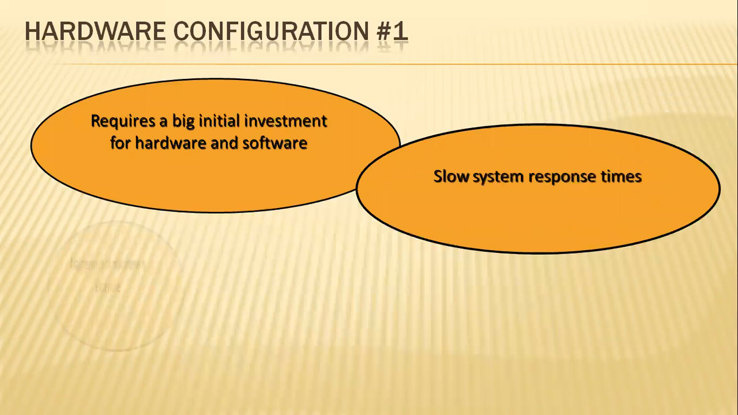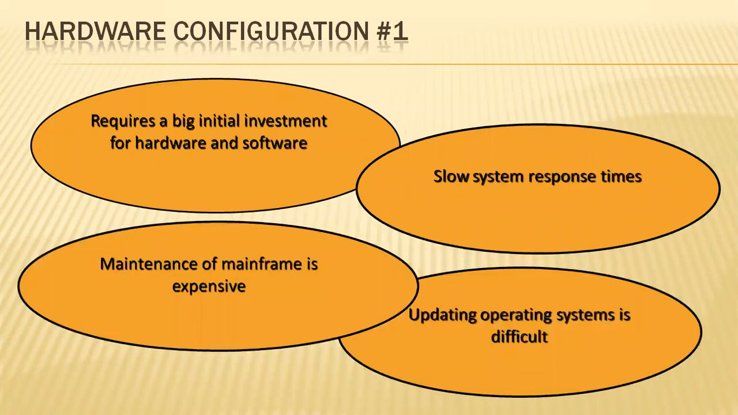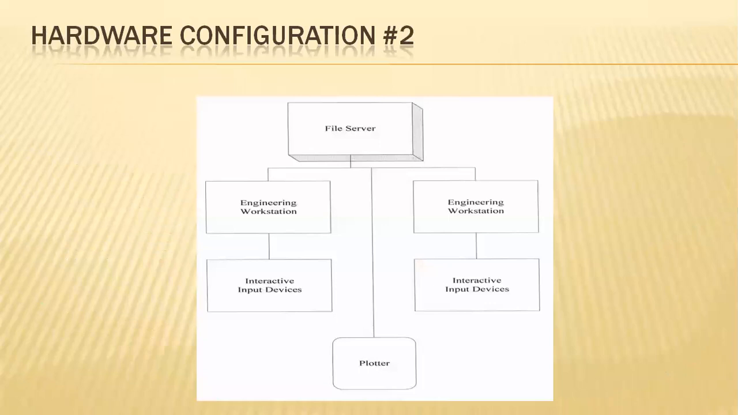Here are the details. It requires a big initial investment for hardware and software, slowing the system response times. Maintenance of the mainframe is very expensive. Updating of the operating systems is very difficult. These are some of the limitations in considering hardware configurations.